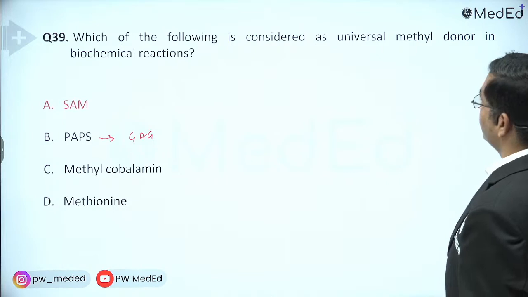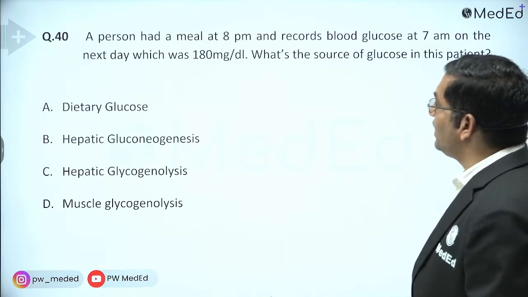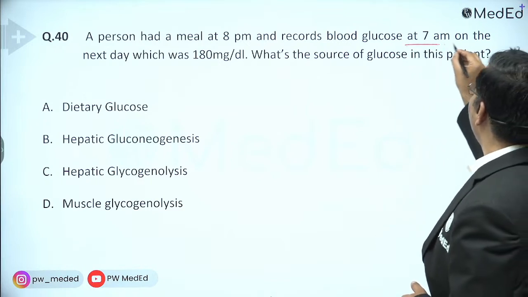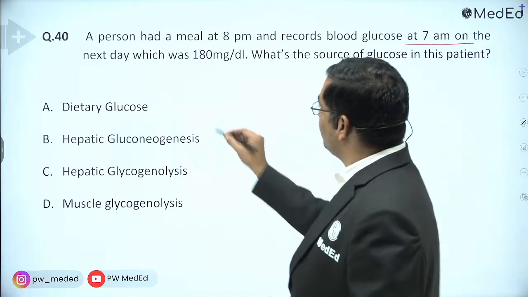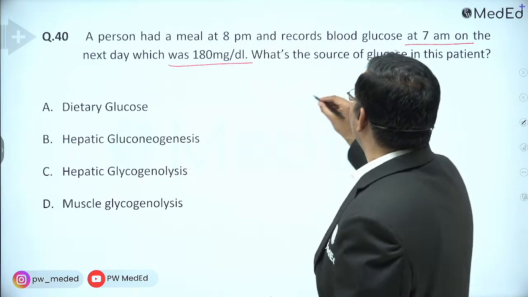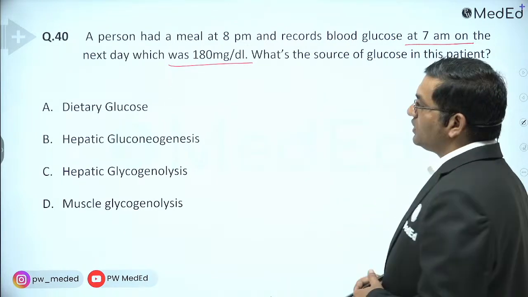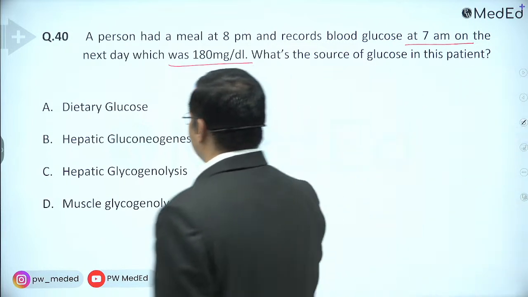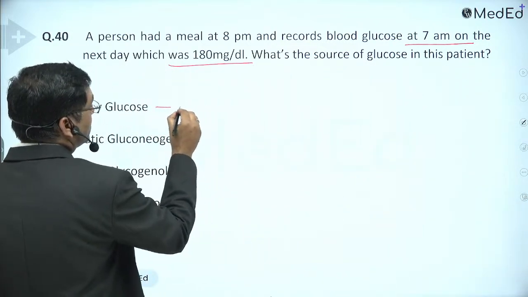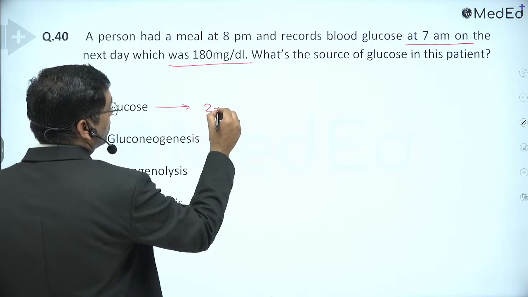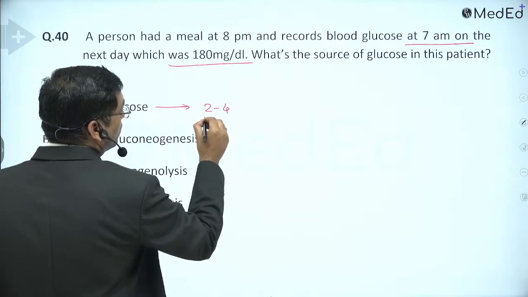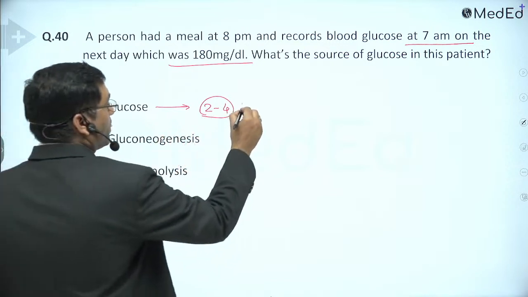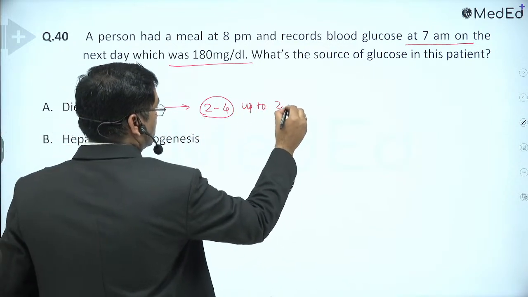A person had a meal at 8 p.m. and recorded blood glucose at 7 a.m. the next day, which was 180 milligram per deciliter. What is the source of glucose in this patient? See, dietary glucose will provide glucose for 2 to 4 hours, mainly up to 2 hours.